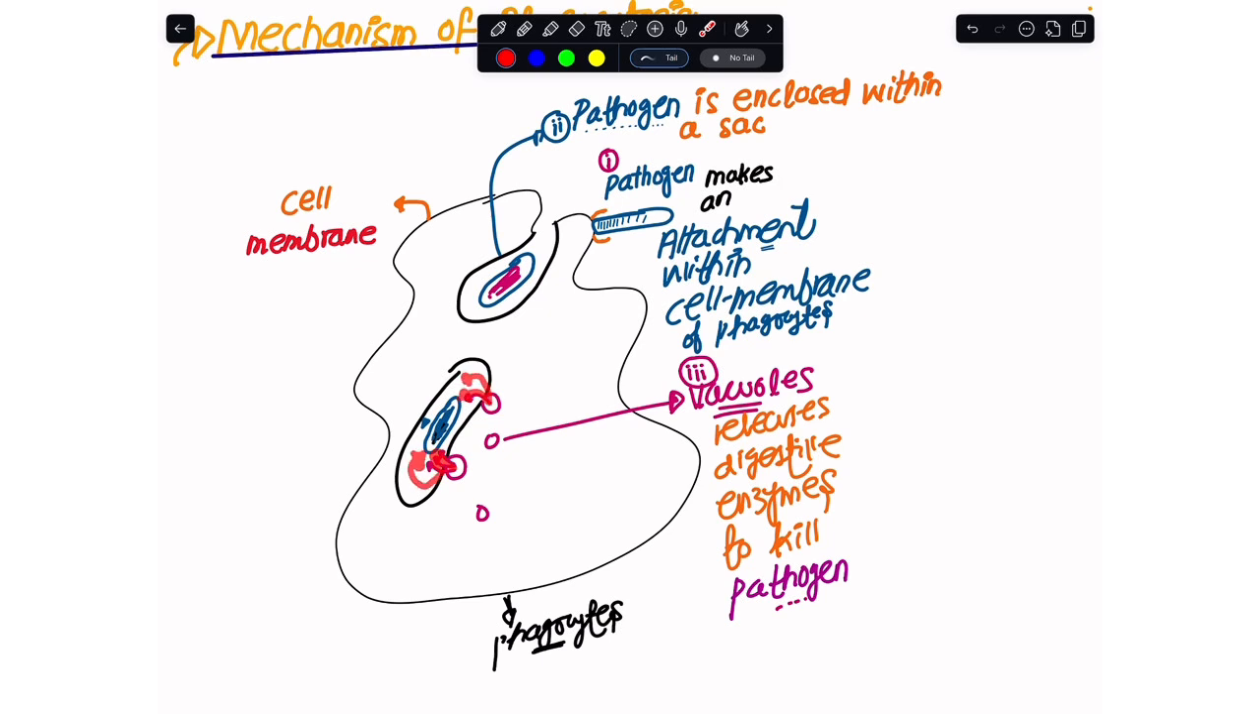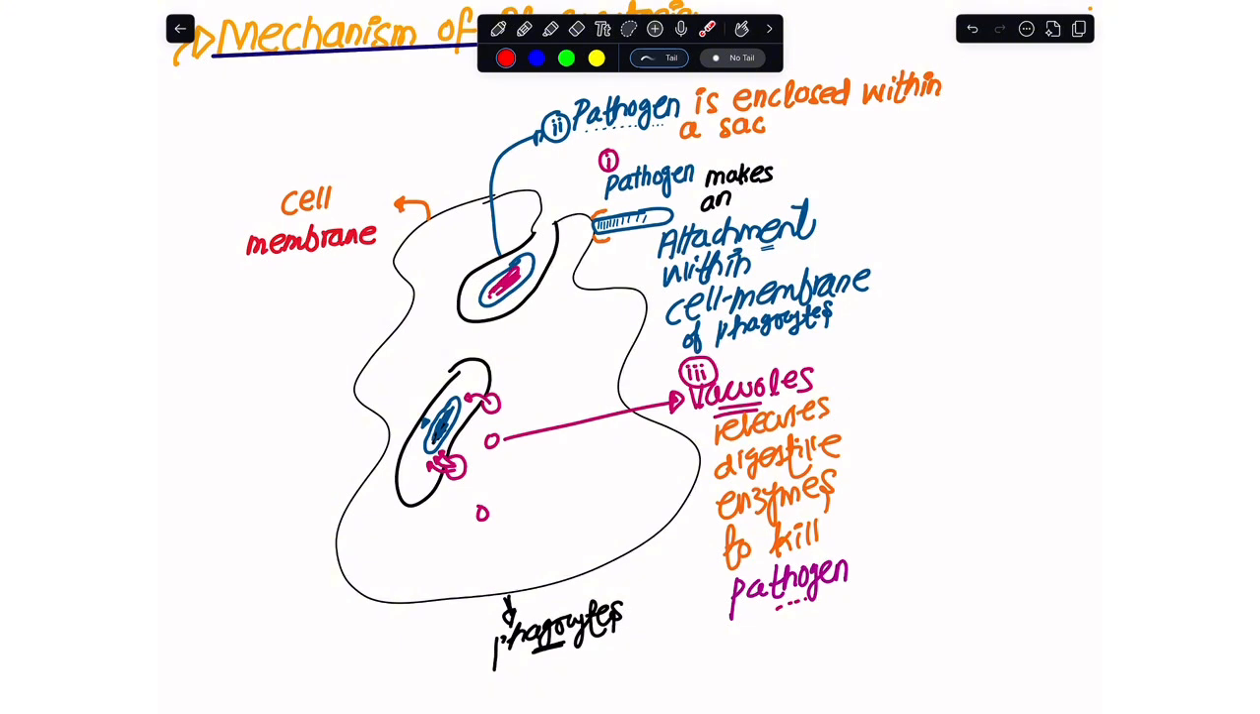When the digestive enzymes are released, the pathogen is completely digested, and no harm has been done to the phagocyte inside the body. If I were to quickly summarize this, the pathogen enters and makes contact with the cell membrane of the phagocyte. Then the cell membrane enfolds inward and an enclosed sac is formed. The vacuoles that have hydrolytic enzymes fuse with this sac containing the pathogen and release these enzymes, and by that the pathogen is digested.